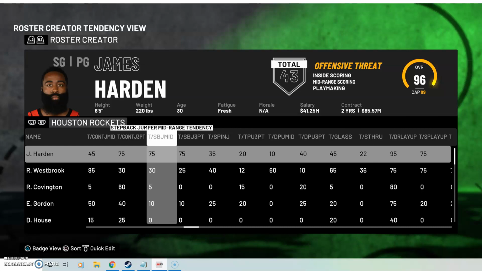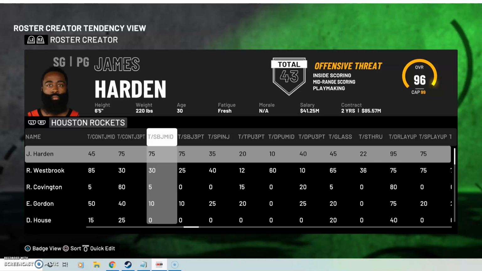But then if you look at his step back mid-range tendency, that's not good. He does not shoot very many mid-range, obviously. 3 of his attempts in the playoffs came from a step back mid-range, and 11 of his attempts in the regular season came from the step back mid-range.